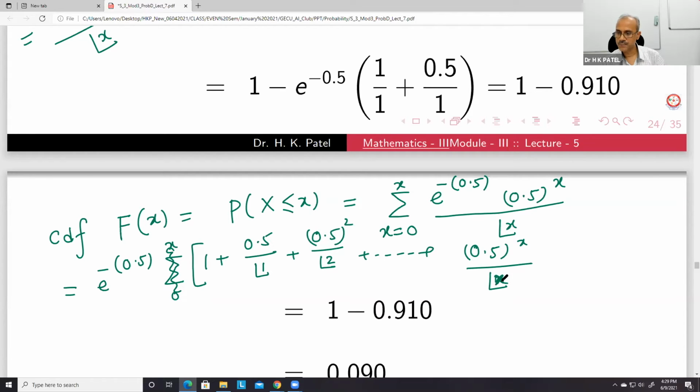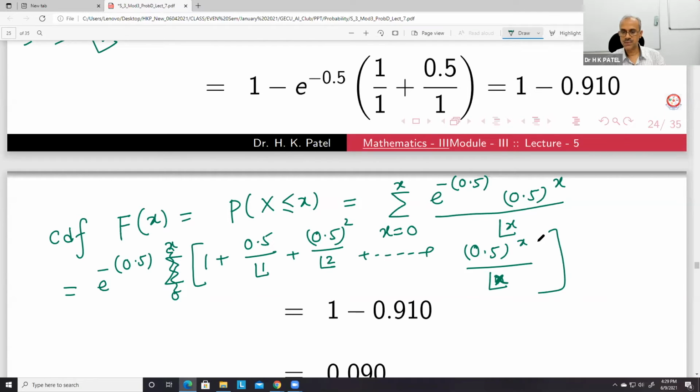So we have to see whether we can use any formula to do this addition. If x is given, definitely we can find the value, so we can find the CDF.